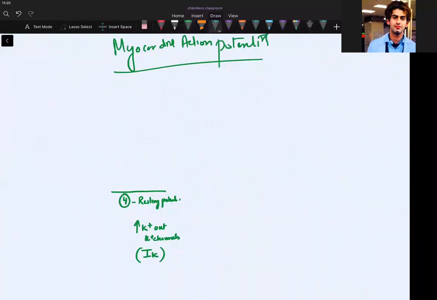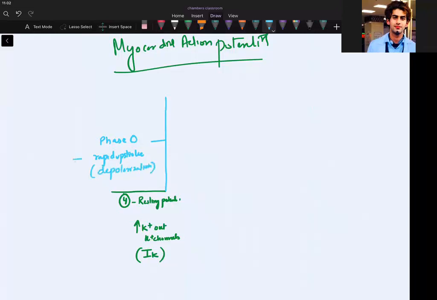Let me make that next phase with different color. Rapid upstroke. This is phase 0, and phase 0 is rapid upstroke, guys. And this rapid upstroke means depolarization.